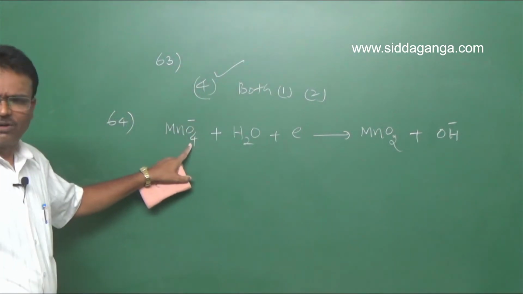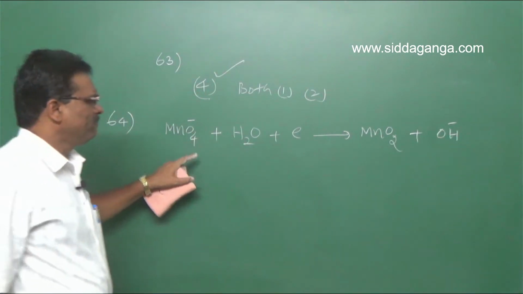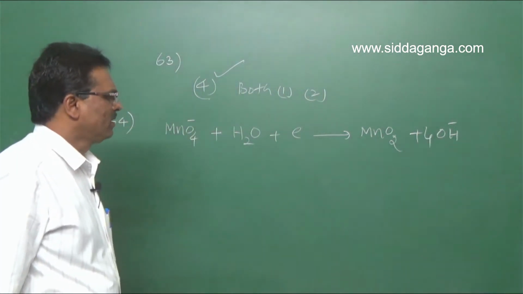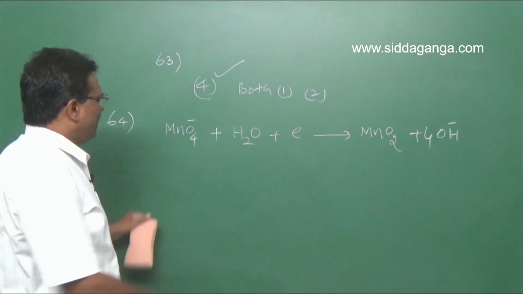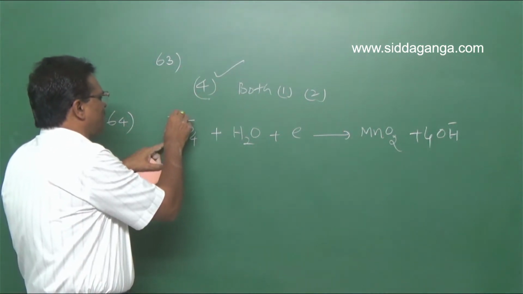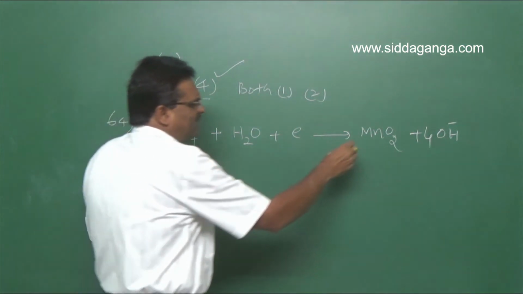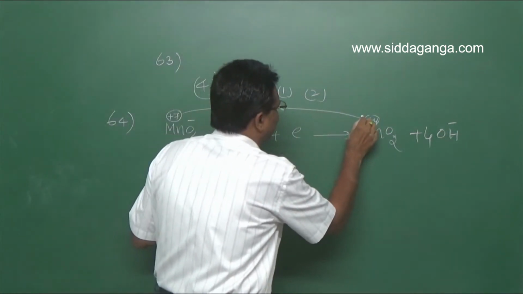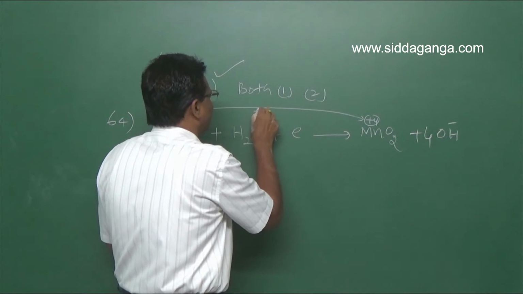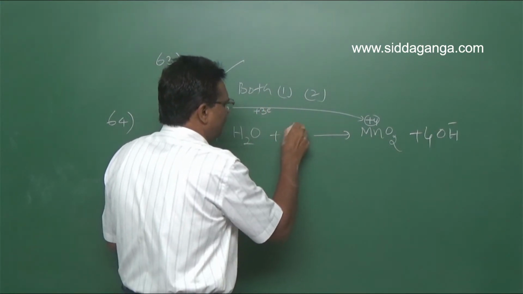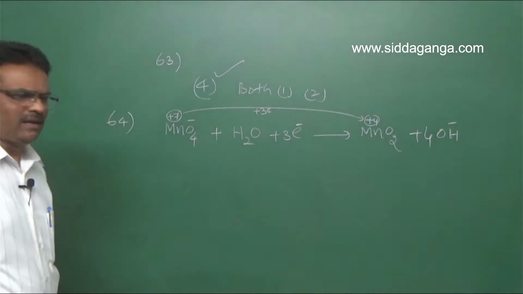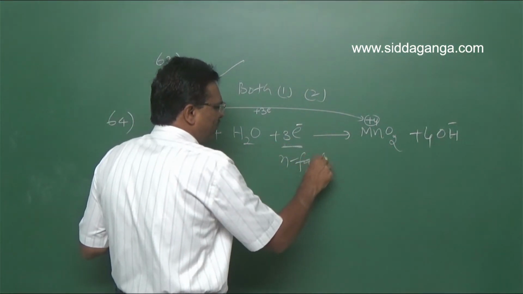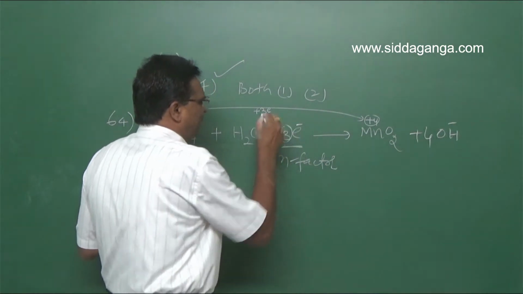Since there are 4 oxygen atoms on the left side, it is multiplied by 4 OH minus. Then electrons change. The +7 oxidation state of manganese changes to +4, so the decrease in oxidation number is 3. So it gains 3 electrons. Clear? This is the N factor, so the N factor is 3.